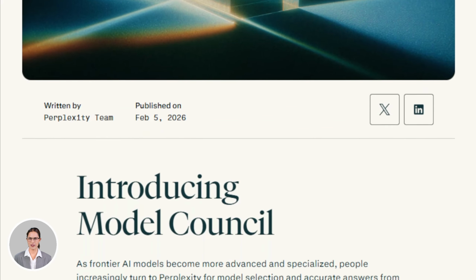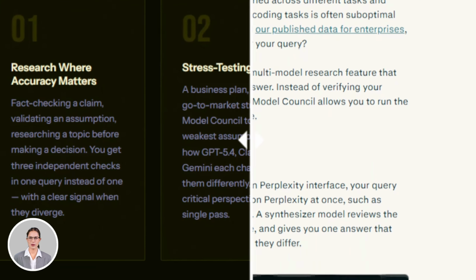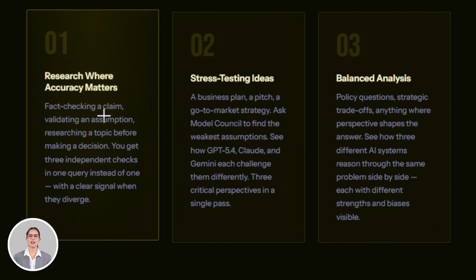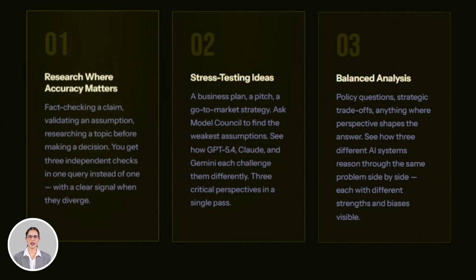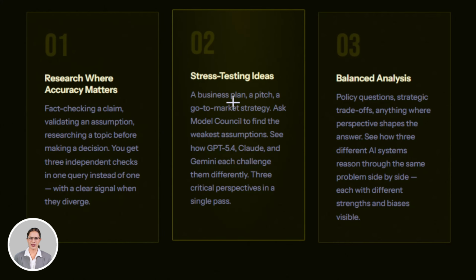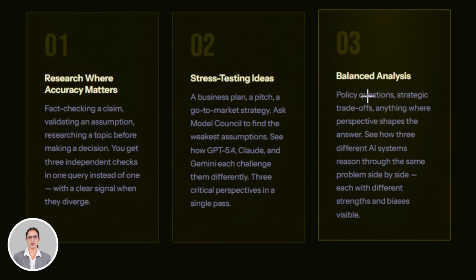Perplexity's own documentation highlights 3 main use cases for Model Council: research where accuracy matters, fact-checking a claim, validating an assumption, researching a topic before making a decision. You get 3 independent checks instead of 1. Stress testing ideas, a business plan, a pitch, a strategy. Ask Model Council to identify the weakest assumptions and see how each model challenges them differently. 3 critical perspectives in one pass. And balanced analysis on complex topics, policy questions, strategic trade-offs, anything where perspective matters. You see how 3 different AI systems reason through the same problem side by side.